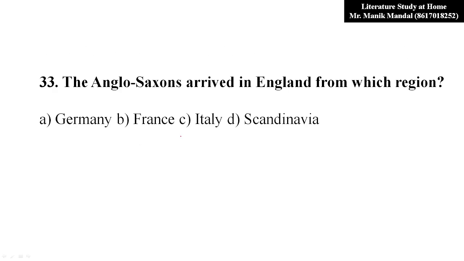Now come to question number 33. The Anglo-Saxons arrived in England from which region? So from which region did Anglo-Saxons arrive in England? Obviously, this answer is Scandinavia. Scandinavia. Do not confuse with German.